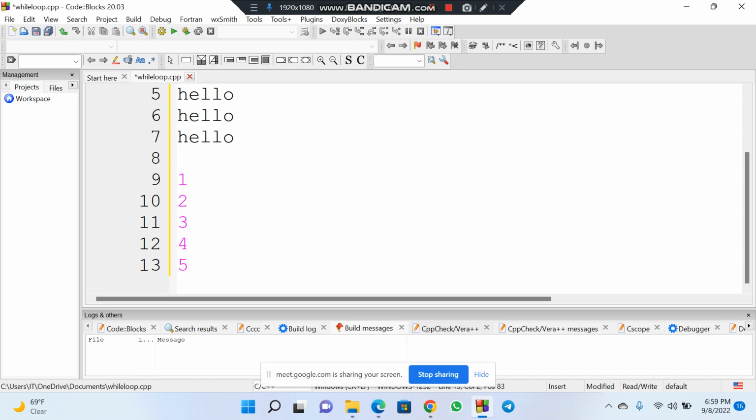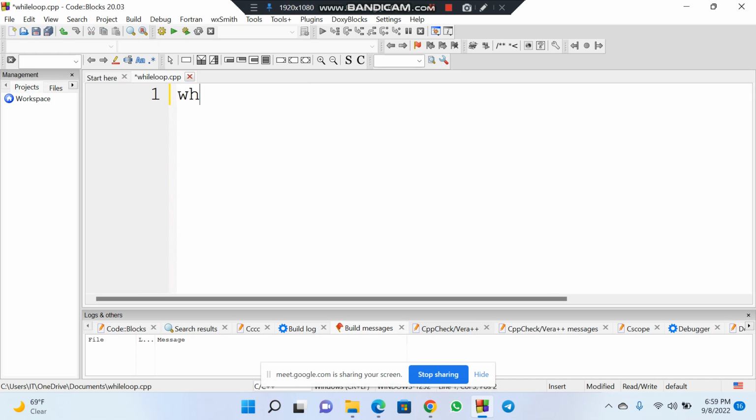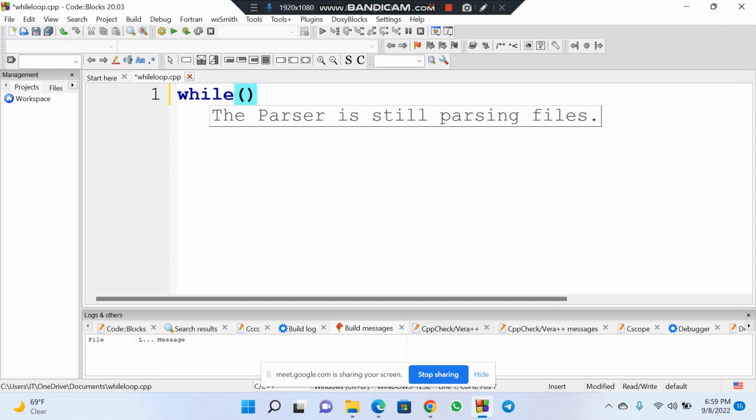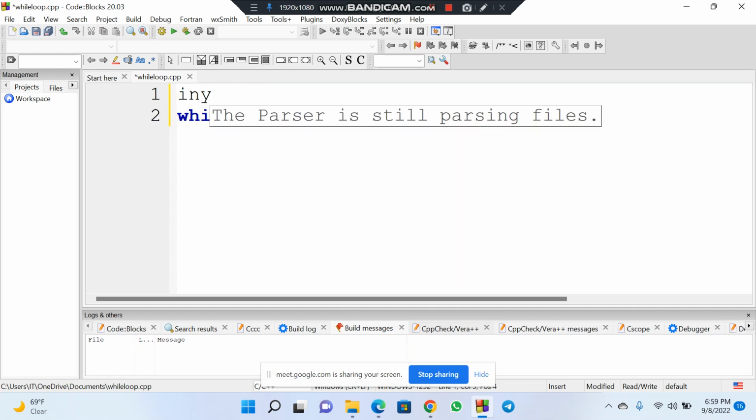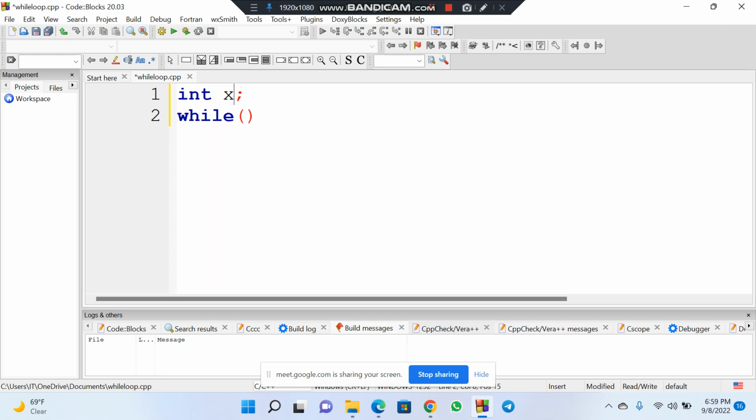You are looping. So the structure of a while loop says while and then a condition. Before that, you can declare, for example, an int x and put a semicolon. You can say I want my int x to start at 1. Then inside the while loop, you say while x is less than or equal to 5. If you want to print 5 times, then this is the body of a while loop.